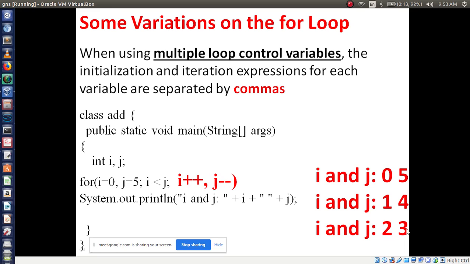After printing this, what is next? Increment i again. Now the i value becomes 3 and the j value becomes 2. 3 less than 2. Is the condition true or false? All of you say, is the condition true or false? False. So in that case, control comes out of this loop. Have you understood this statement? Incrementing i and decrementing j.